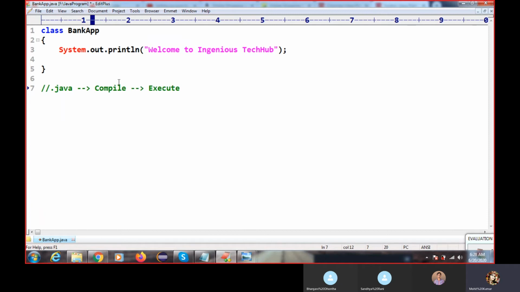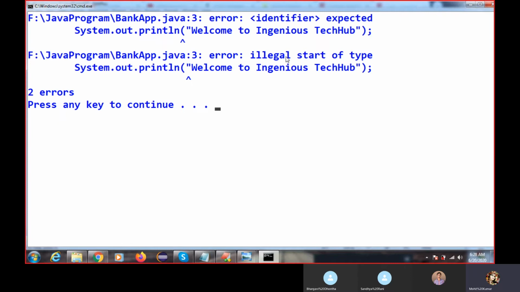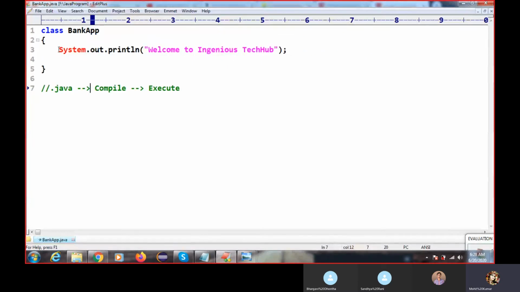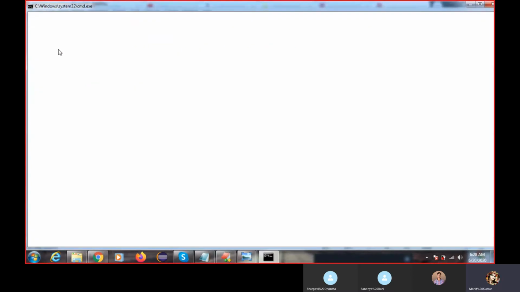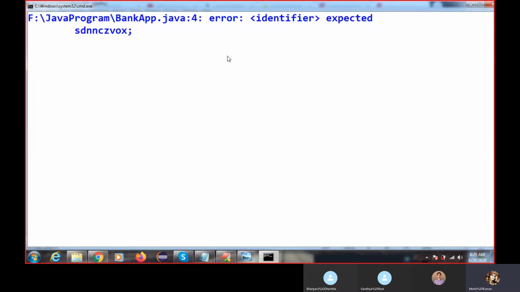Okay, so the compiler: if I press Control 1, then it will compile my code. Sorry, I want to first comment this. Okay, this is the comment. If I compile this code, my code is compiled. But if you write something wrong here and compile this code, you can see the compiler is giving an error message at line number 4.